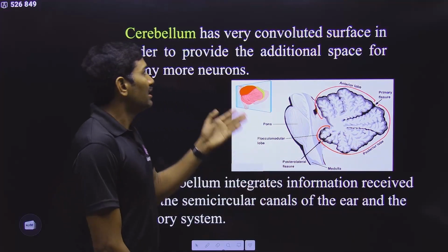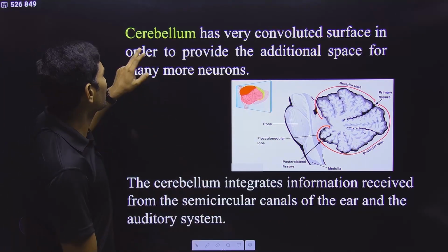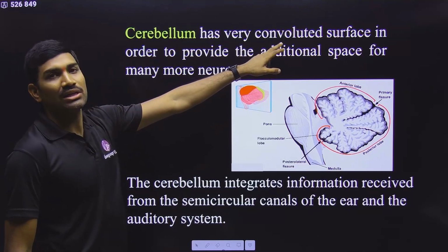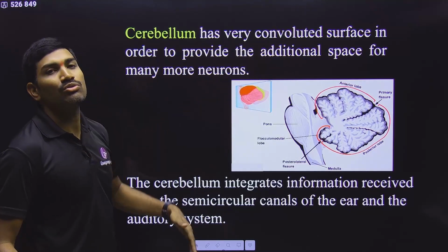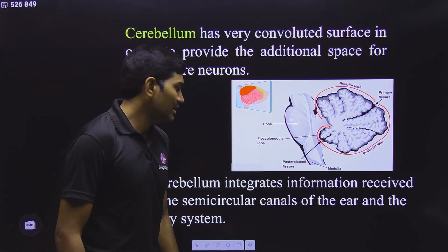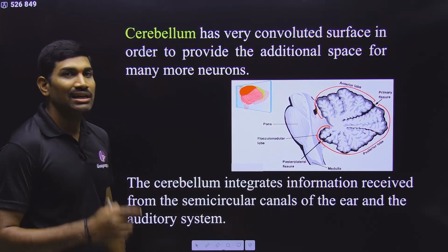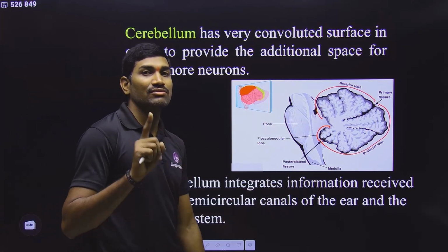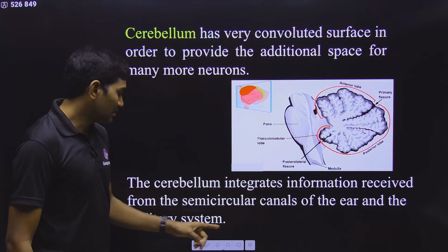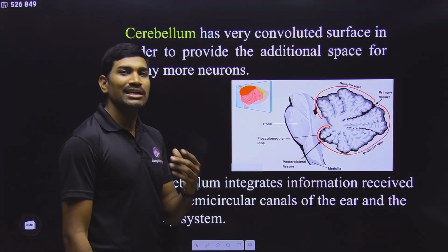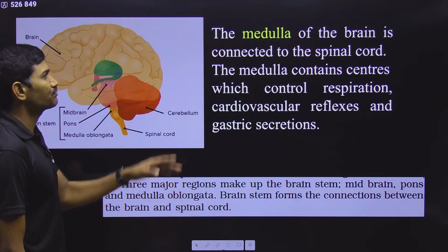so that it can accommodate more and more neurons, and this is also very important for balance, but much information was not given in NCERT. Cerebellum has a very convoluted, folded surface in order to provide additional space for many more neurons. And the cerebellum integrates information received from the semicircular canals of the ear. Semicircular canals of the ear are related to body balance. So cerebellum is related to body balance, and the auditory system, the hearing, is also related to this part. So observe very carefully.